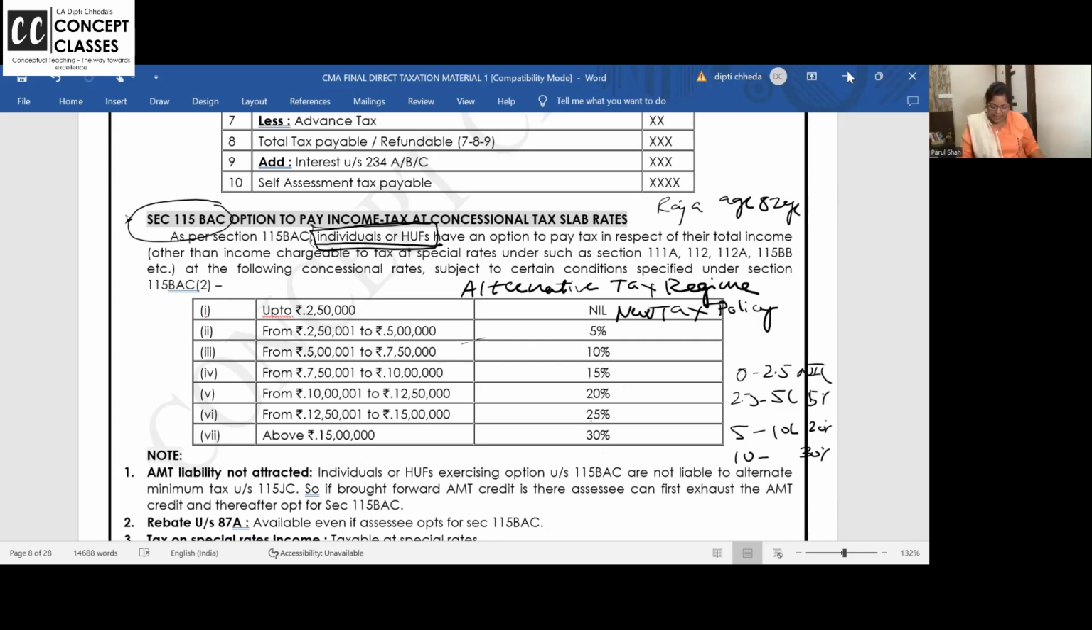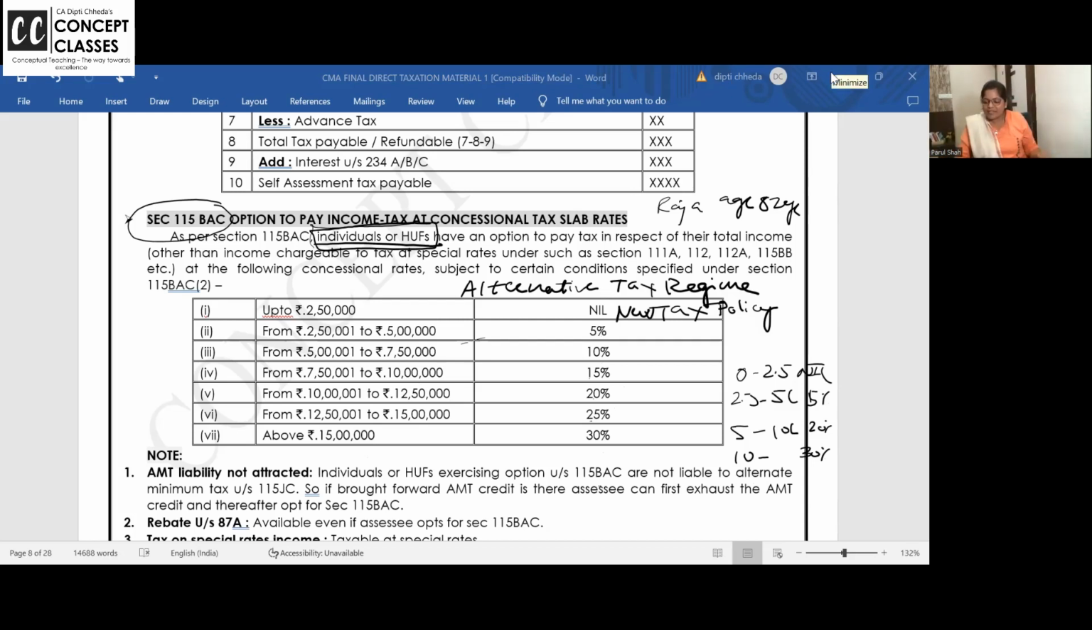Raja's age is 82 years. If he is going for the old scheme, what will be the basic exemption for Raja? Anyone in the class? Quick. 5 lakhs. Yes, 5 lakh. Very good. 80 years and above it is 5 lakh.